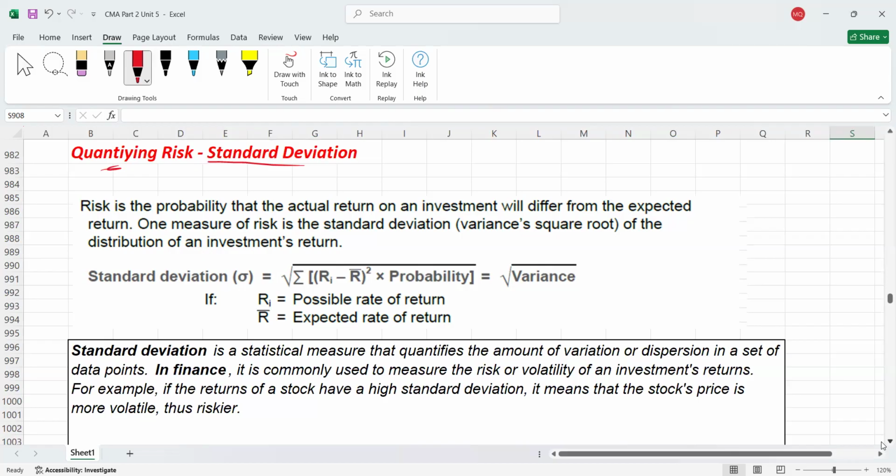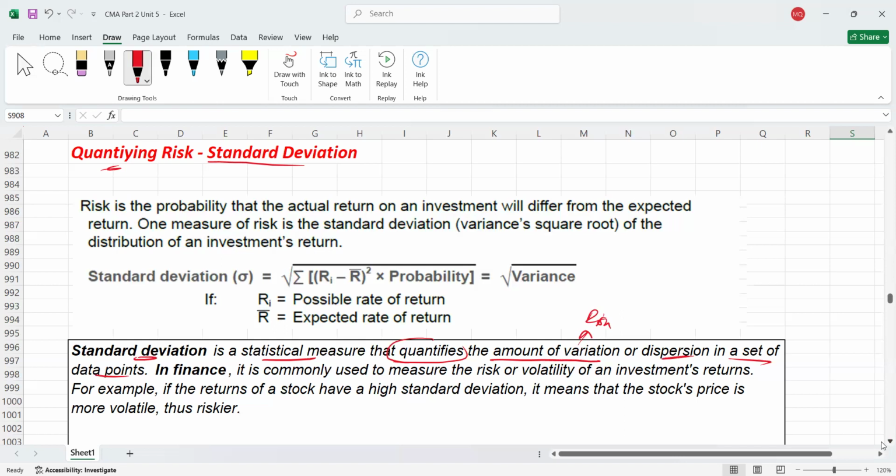Okay, let's assume I'm just telling you. First let me explain what the standard deviation is theoretically, then we'll go to the calculation. Actually, standard deviation is a statistical measure. It's a statistical topic, and this concept we always use to quantify, and quantify means to calculate. So standard deviation we use to calculate the amount of variation. Amount of variation means amount of risk. Variation is also called dispersion in a set of data points.